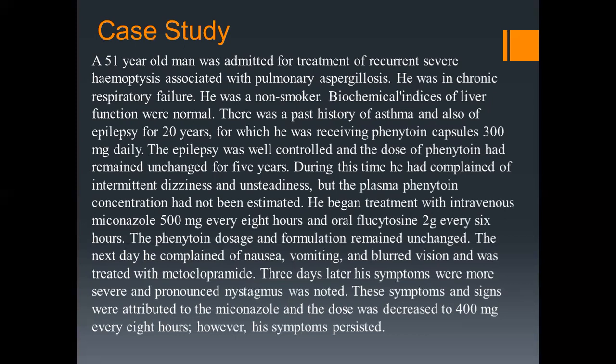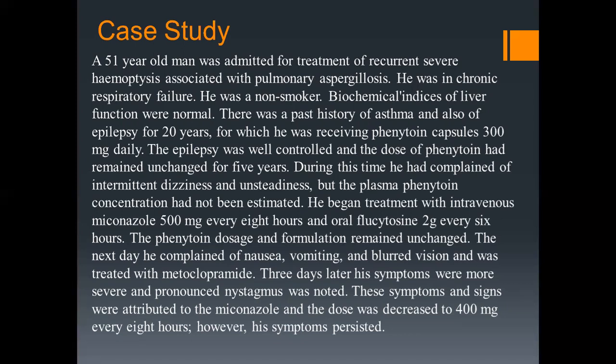Okay, I have a case study. A 51-year-old man was admitted for treatment of recurrent severe hemoptysis associated with pulmonary aspergillosis. He was in chronic respiratory failure. He was a non-smoker. Biochemical indices of liver function were normal.